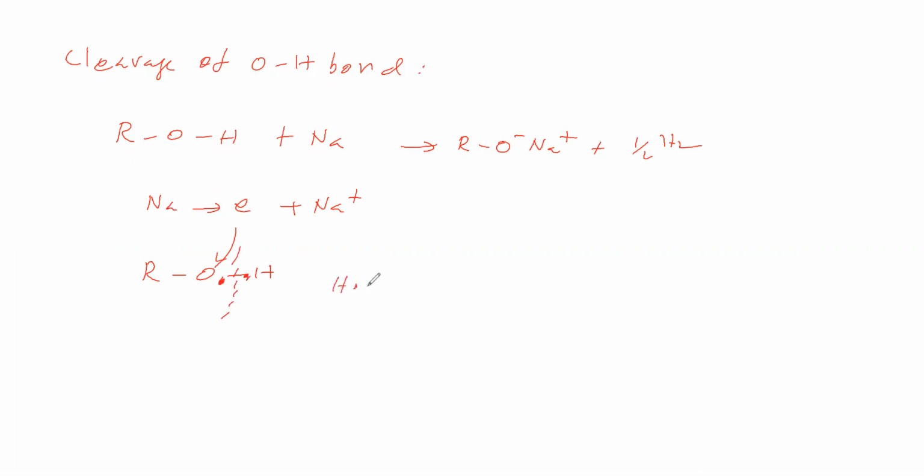Therefore, we are getting H dot. That H dot combines with another H dot and gives H2. Therefore, it is becoming O minus, because this electron and incoming electron are there. Therefore, O minus, alkoxide. So, alcohol on reaction with sodium, we are getting sodium alkoxide and hydrogen gas. Here, which bond is broken in the alcohol in the sense OH bond, that is homolytic cleavage. Okay.